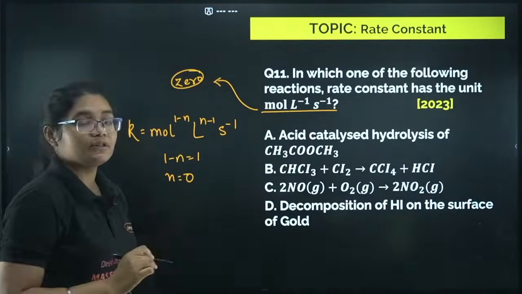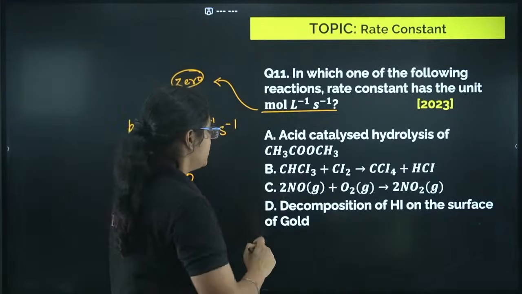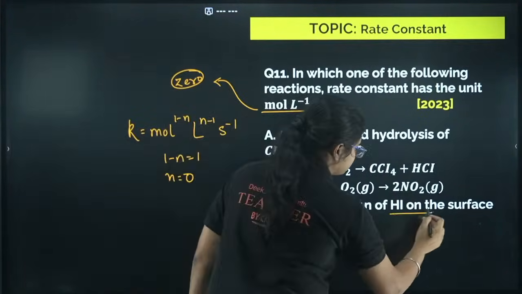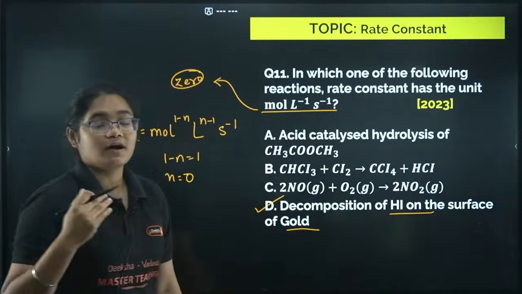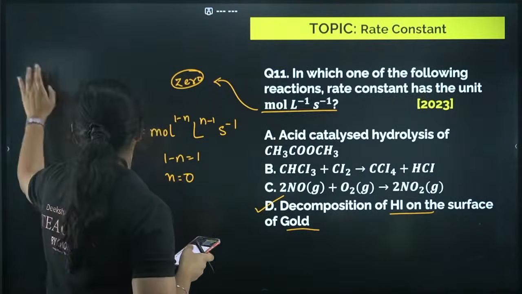Now you have to know the examples of zero order reaction. If you know the examples, very easy question. So decomposition, all the surface catalyzed reactions are your zeroth order reactions. So option number D is the correct answer.